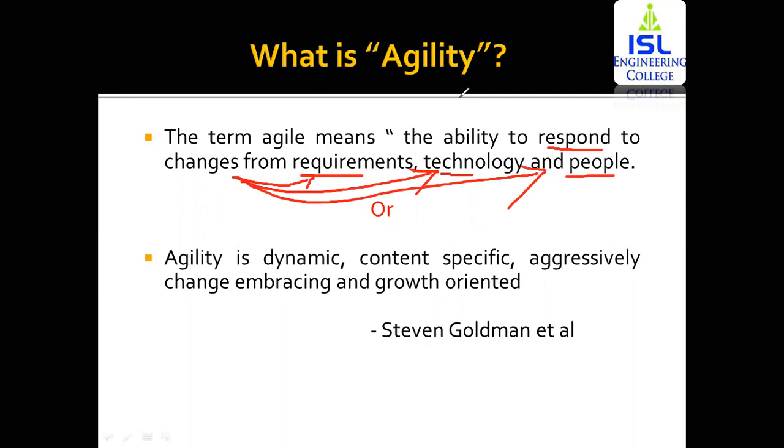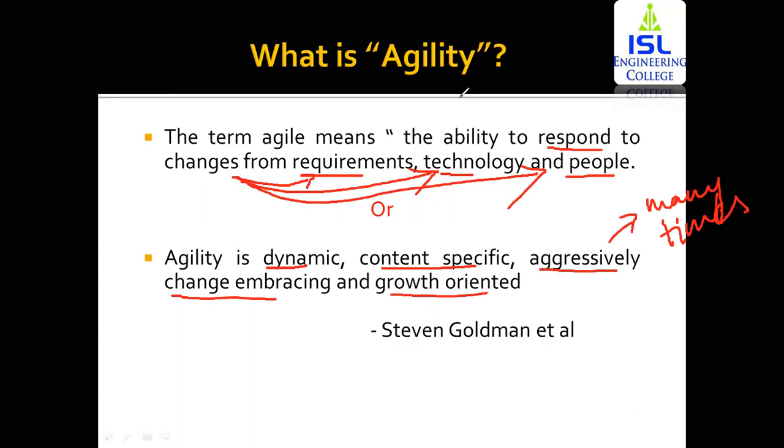Another definition by Stephen Goldman is agility is dynamic. It is content specific, that is, whatever changes you're making within the content, you are going to follow those. Aggressively change embracing means in here, these changes can be made as many times as you want. Changes can be made many times. It is not like only one time you've made a change, then you cannot make a change. That is not the case in here.